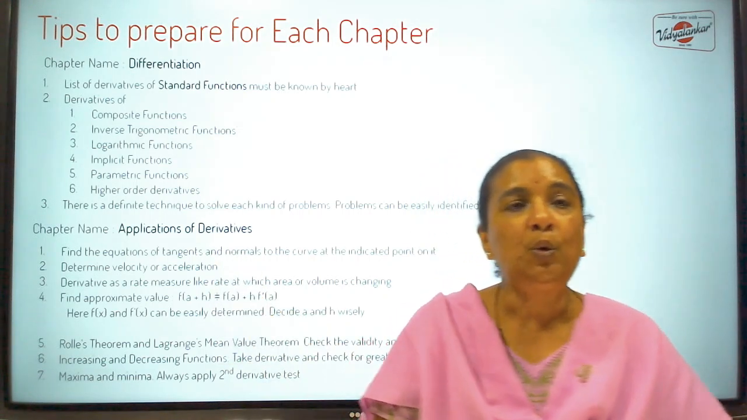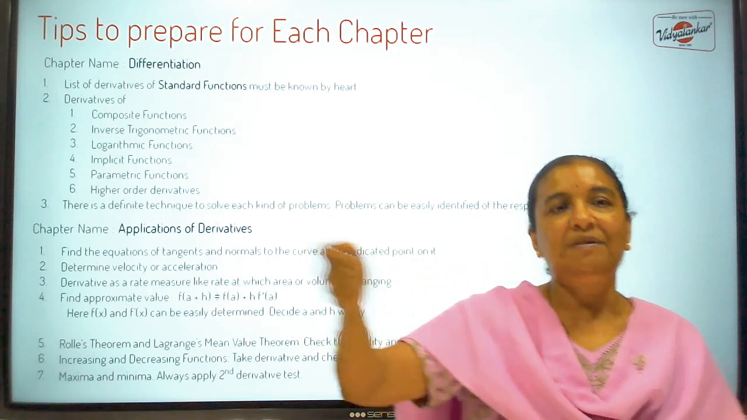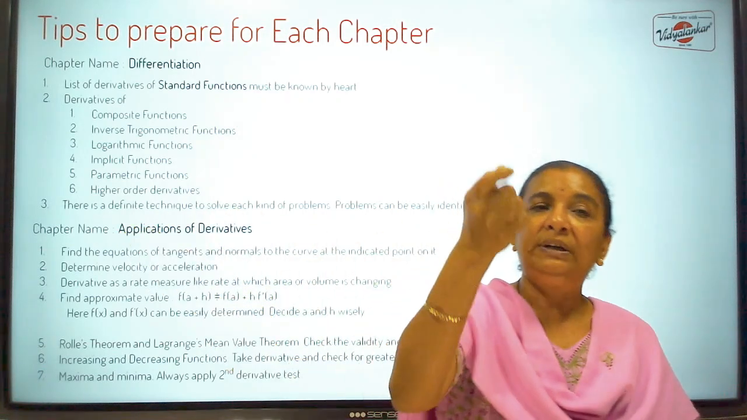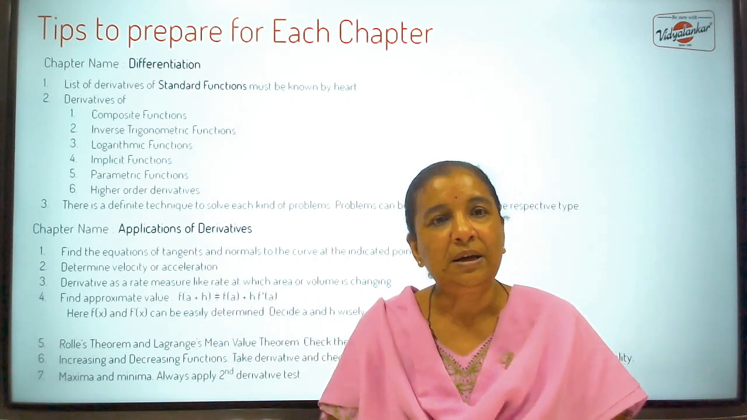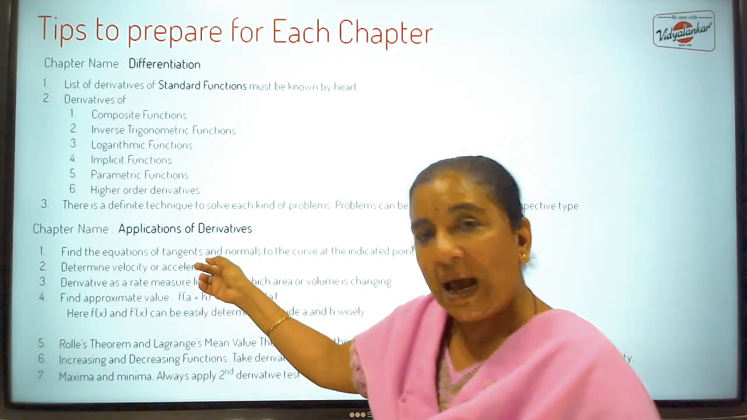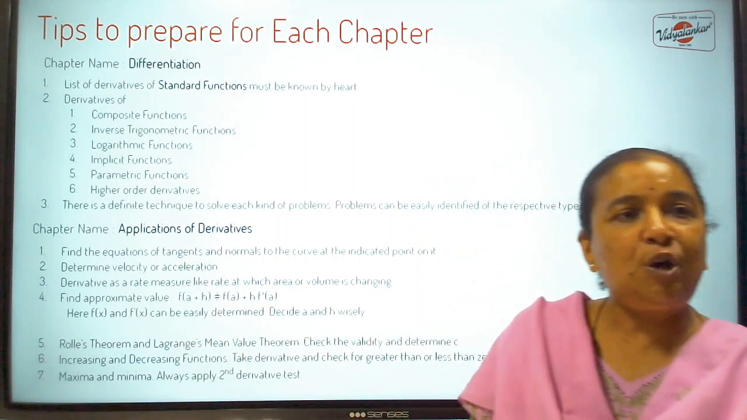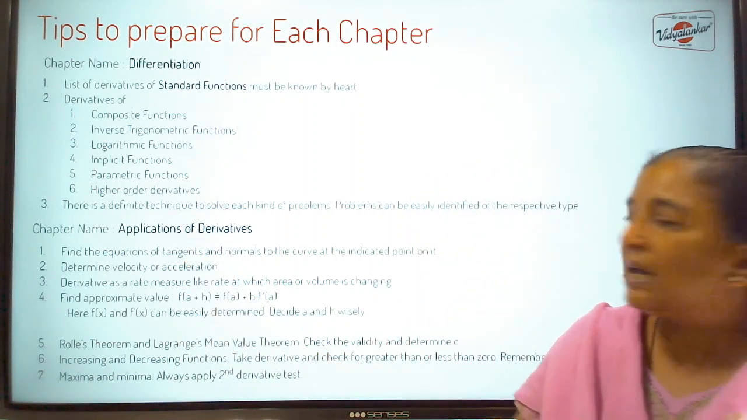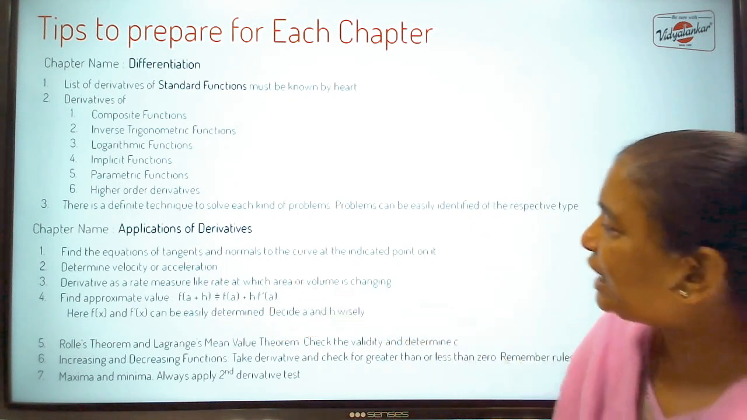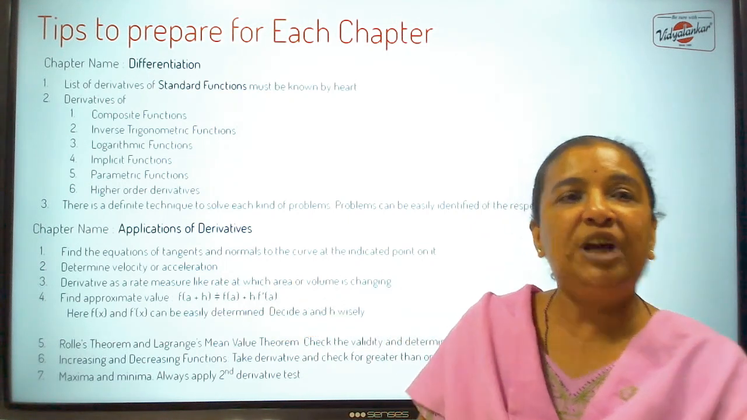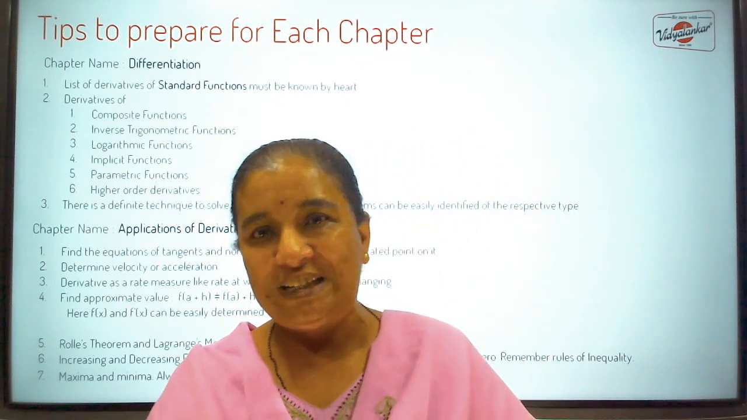Then they give you distance traveled. They will give you some equation. Now take first derivative of that distance, will give you velocity. Second derivative will give you acceleration. Your use of physics, your knowledge of physics will be helpful here. Then derivative as a rate measure, that rate at which area is changing or volume is changing.